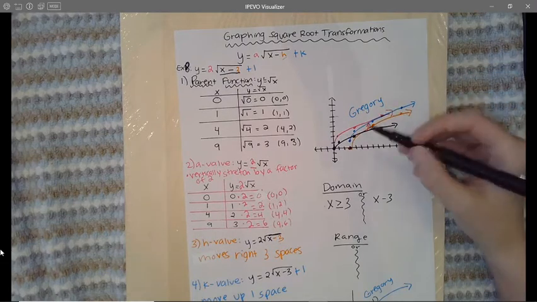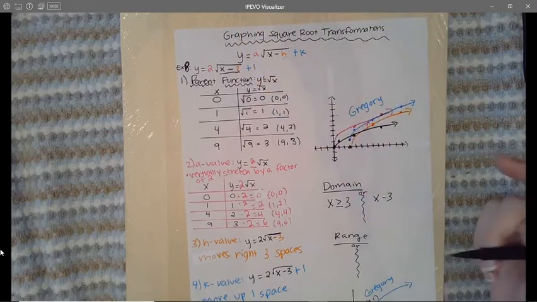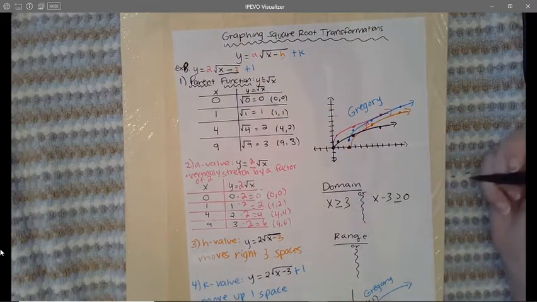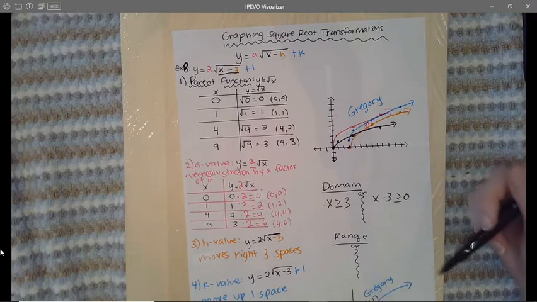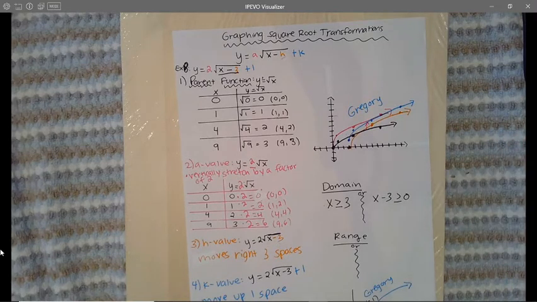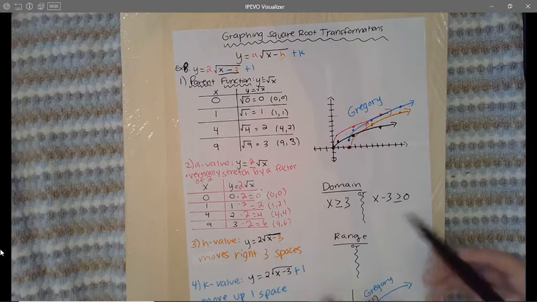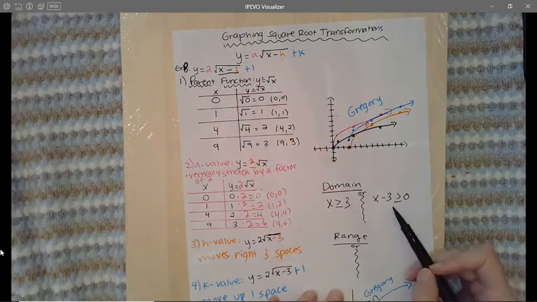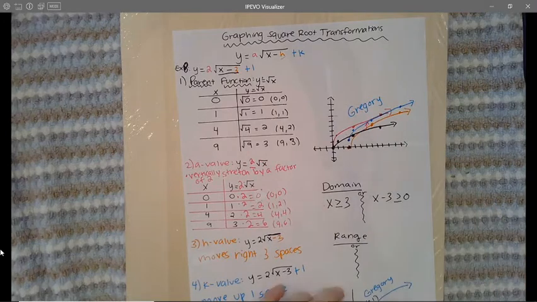Okay, so we know that all the values inside the square root have to be greater than or equal to 0, because all numbers that are greater than or equal to 0 are non-negative. So another way to find the domain, you can simply set whatever's inside of your square root to be greater than or equal to 0 and solve for x.